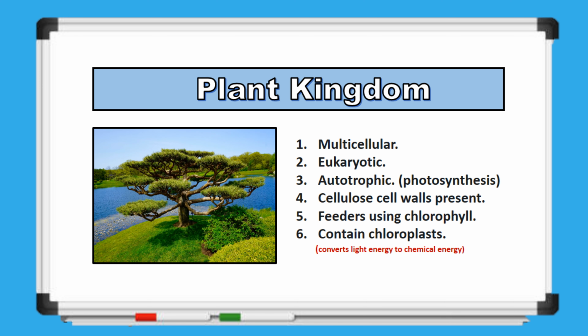Next, we have the plant kingdom, another significant group of organisms. Like animals, plants are multicellular, consisting of many cells that work together. These cells are eukaryotic, meaning they have a true nucleus that holds their genetic material. Plants are autotrophic, producing their own food through photosynthesis, a process that uses sunlight, water, and carbon dioxide to generate energy. Their cells are surrounded by rigid cellulose walls, which provide structure and support. Chlorophyll, the green pigment, is key in absorbing sunlight, and chloroplasts, the organelles where photosynthesis occurs, convert light into chemical energy. These features make plants vital to life on Earth, acting as primary producers in ecosystems.